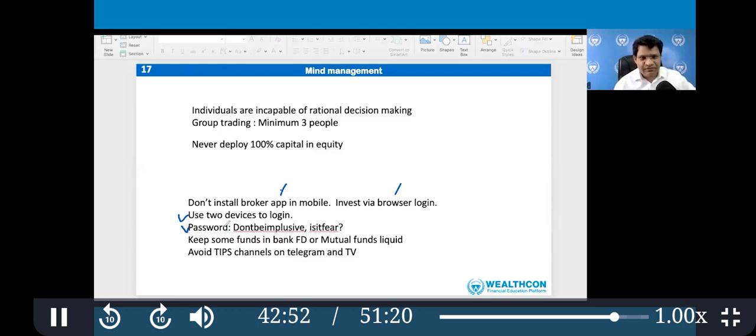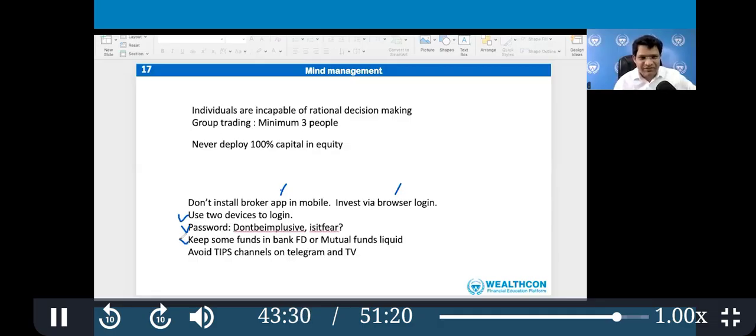And then password. Keep a password such that you will not make an impulsive decision. For example, don't be impulsive. Is it a fear of buying? One of the scholars wrote, keep the password: wife gets angry while buying. So every time he logs in, he gets the dose that no, I will have to control my losses. These are the mind hacks. Reminder ki impulsive trade nahi karna hai. Is it fear? These are the passwords you can keep.